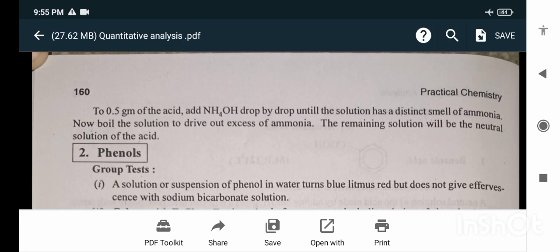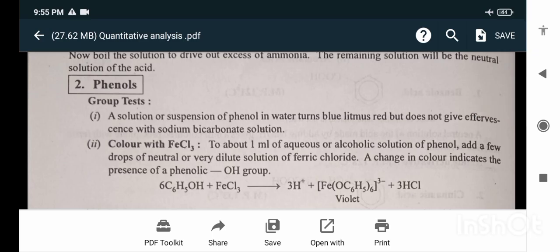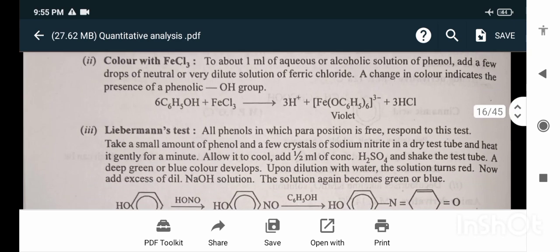Phenols. Group tests. A solution or suspension of the phenol in water turns blue litmus red but does not give effervescence with sodium bicarbonate solution. Color with FeCl3. To about 1 ml of the aqueous or alcoholic solution of the phenol, add a few drops of neutral or very dilute solution of ferric chloride. A change in the color indicates the presence of the phenolic group.